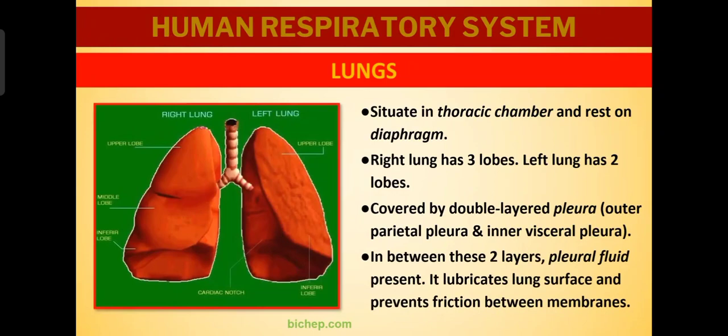So here in this diagram you can see the right lung, upper lobe, middle lobe and inferior lobe. 3 lobes are there, whereas in the left lung, the upper lobe and the inferior lobe, only 2 lobes are there.